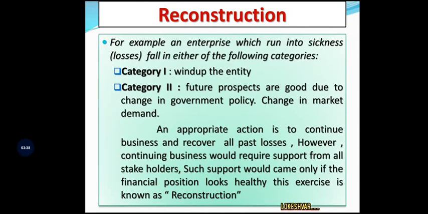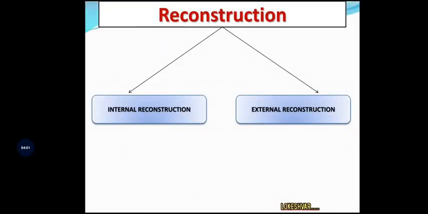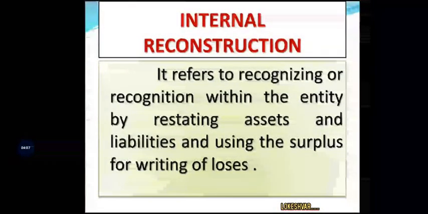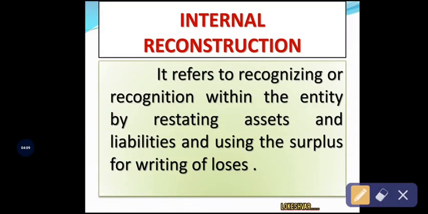That is ultimately by getting the support from all the stakeholders, it will reconstruct its business operations to run its business operation for a long period of time. So this entire process will be called reconstruction. Okay, see this reconstruction can be classified into two types. One is internal reconstruction and another one is external reconstruction. See, internal reconstruction, the name only indicates the internal reconstruction. Okay, so the reconstruction process takes place internally, that is within the organization.